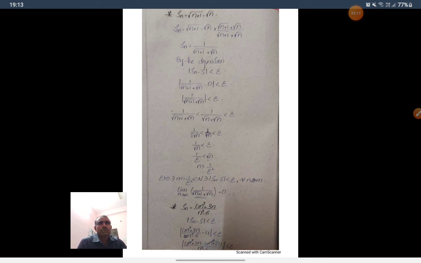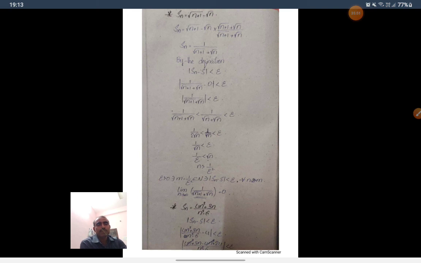So Sn is equal to root (n plus 1) minus root n. I write Sn equal to root (n plus 1) minus root n, and I multiply and divide by root (n plus 1) plus root n. So I get Sn equal to 1 by (root (n plus 1) plus root n). By definition, I consider mod Sn minus s less than epsilon, and I take s equal to 0. So 1 by (root (n plus 1) plus root n) is less than epsilon.